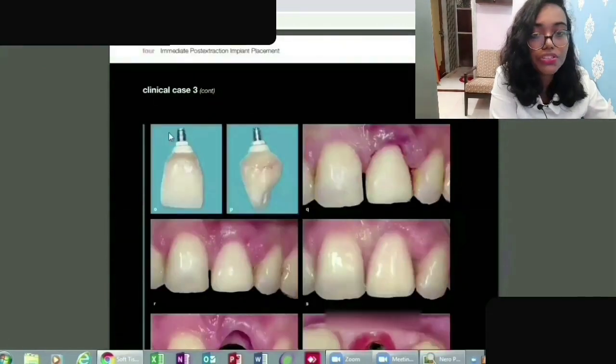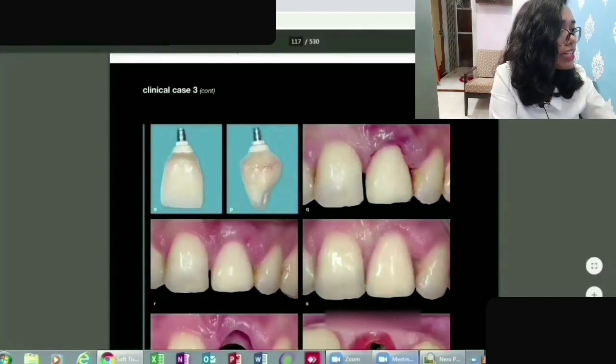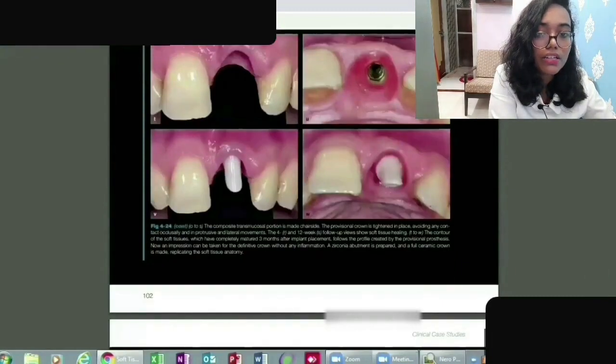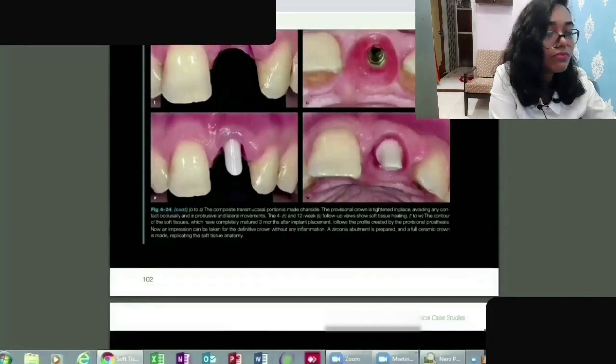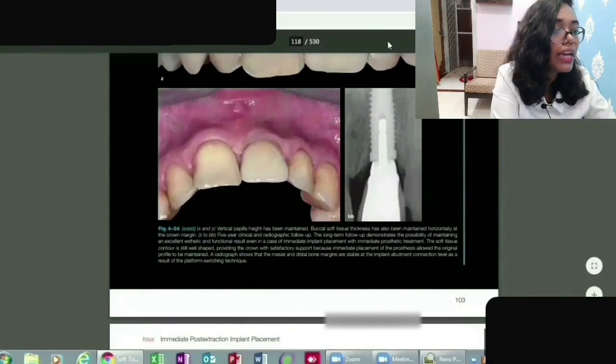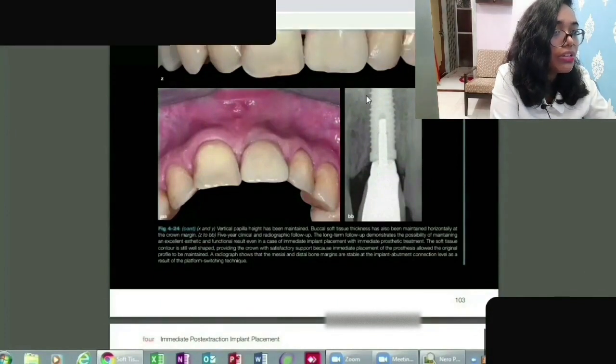So this is also the continuation. You can see the image here, how it looks, how perfect it looks, and you can see the results as well. Here is the image, and this is the post-operative radiograph which has been taken. So clearly you can see the aesthetic issue which was there has been solved, and here you can see it is perfectly parallel and perfectly placed, the implant.